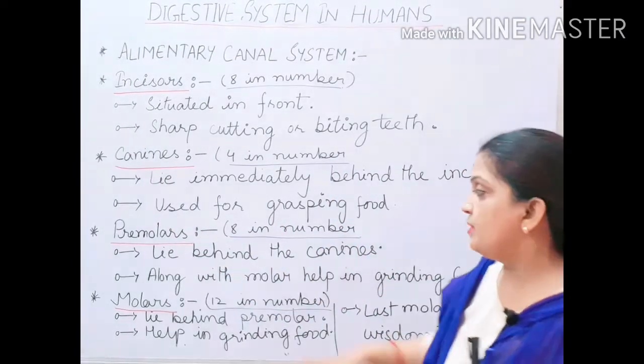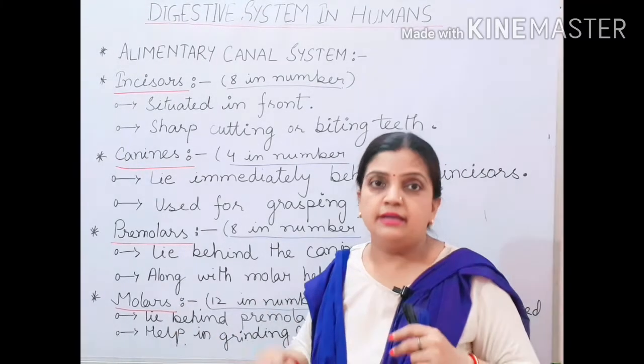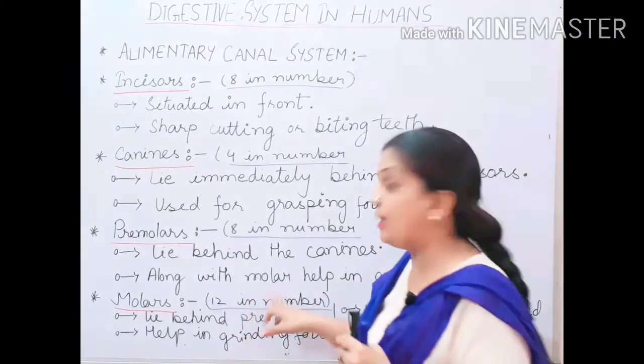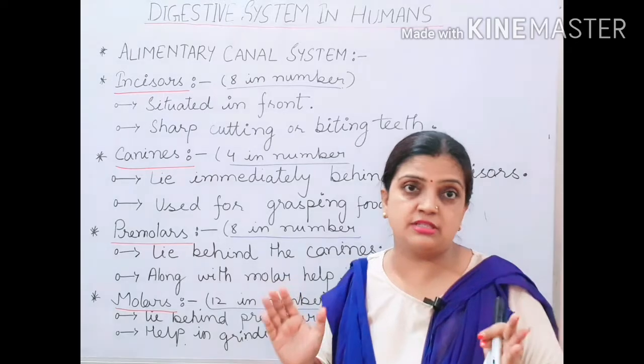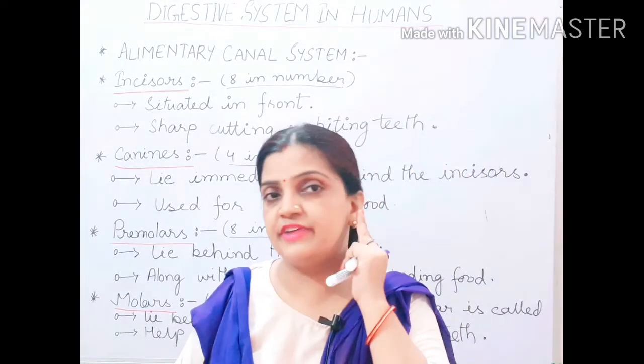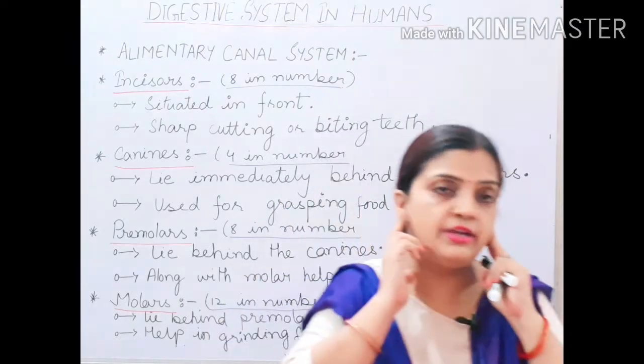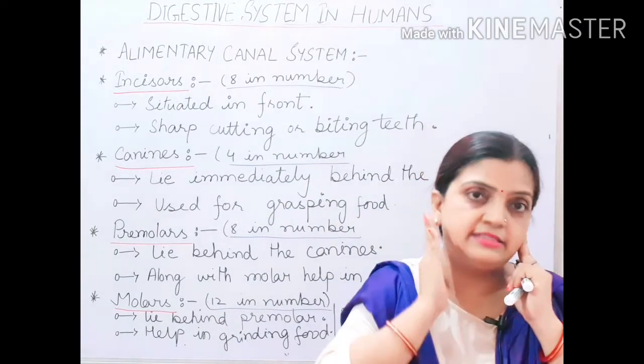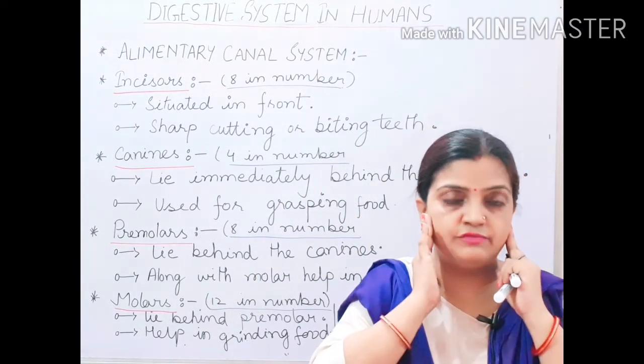Now children, moving to the molars. Molars are 12 in number, the largest in number. So 3 on the left side of the face, the last teeth, and 3 on the right side of the jaw on the upper part.